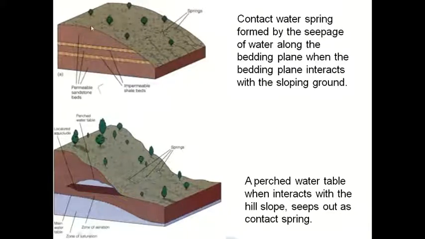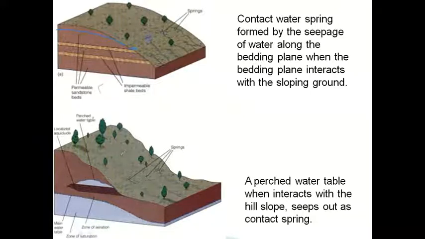So whatever water percolates will store here, and after storing, if the water table goes up to this one, wherever there is a contact between this impervious layer and pervious layer at the ground, from here the water will come out. You can see from here water is coming out. So this is nothing but contact water springs.